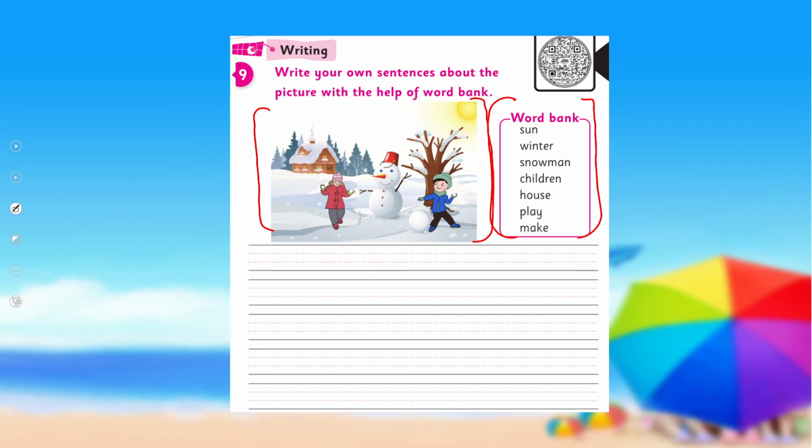For example, here are naming words: sun, winter, snowman, children, house. Play and make are action words. You may use more: tree, snowball, and whatever naming words you find, a cat, a bucket, a carrot, and many more. First you will find naming words, then look at them, find action words. They are playing, they are smiling, they are laughing, and they are making a snowman, whatever.